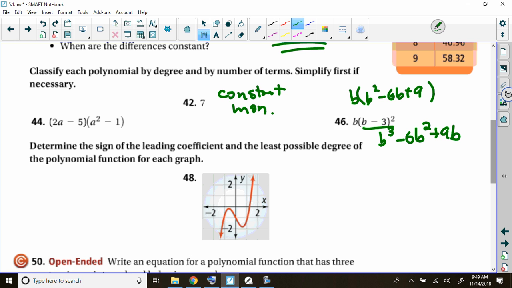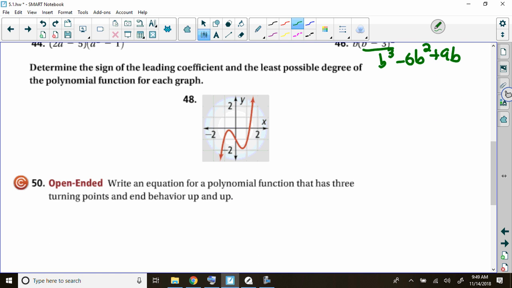Number 48, I love this question. This question should win the Pulitzer Prize for math questions. The graph's going up on the right, which tells me what about my leading coefficient? It's positive. Nice. Good. And then the graph has not one, but 2 turning points, which tells me that the least degree would be 3. So the least degree is 3.